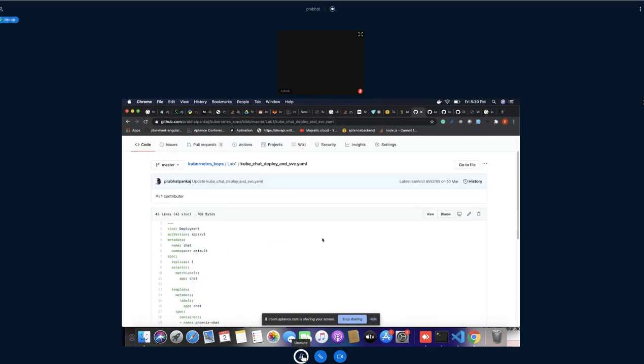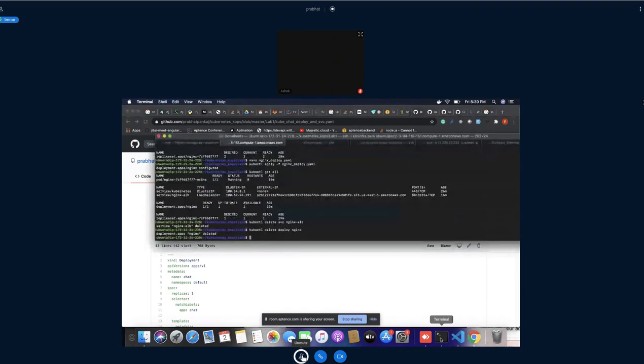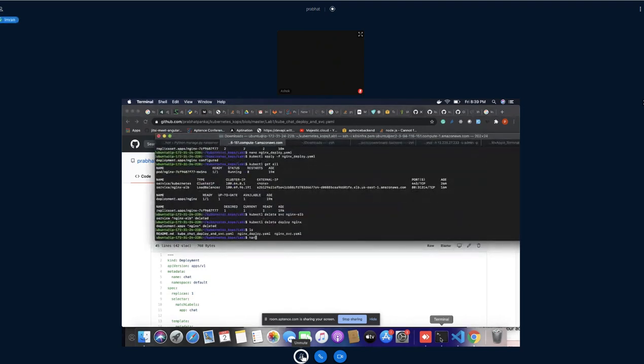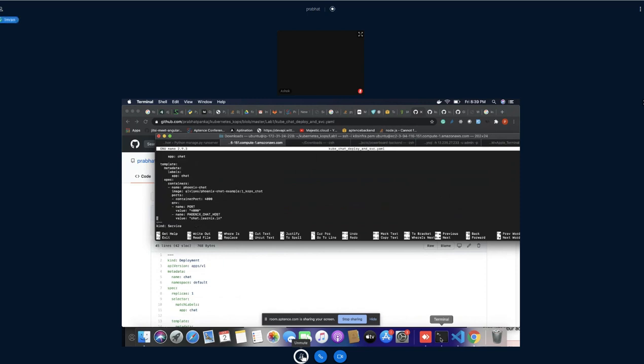Okay, so let's say I'll edit it here with nano kubectl, and here I'll use this one. Docker container is fine. The name would be chat, let's say I'll put it like this: chat.cannedlearning.com.